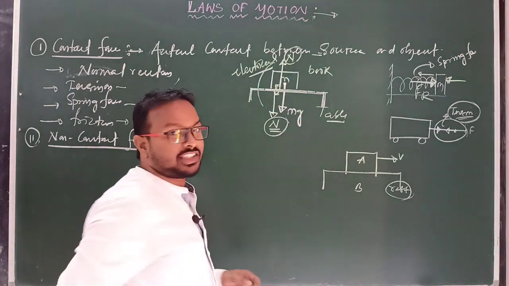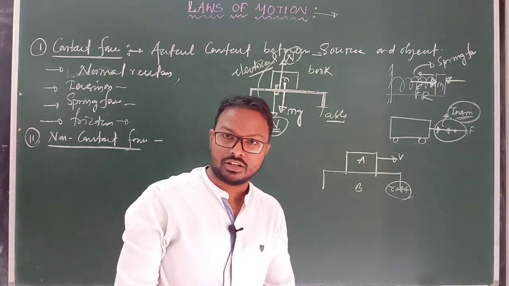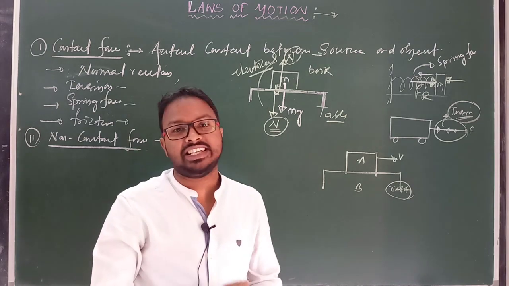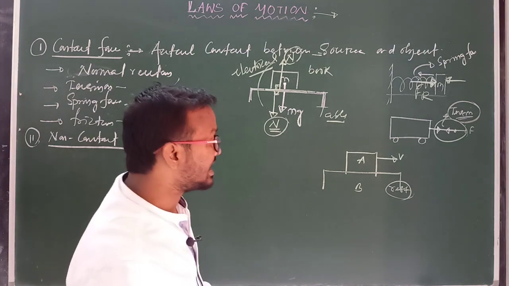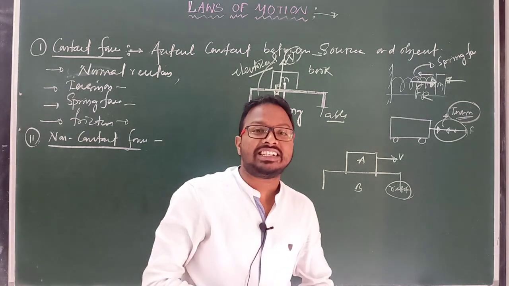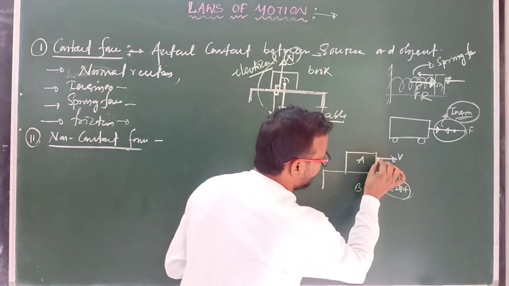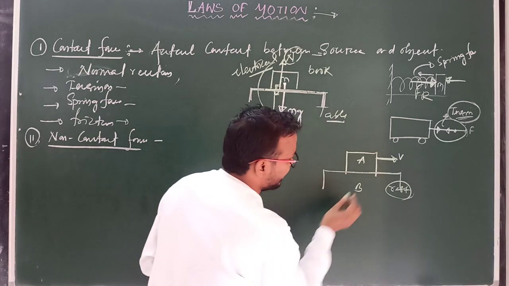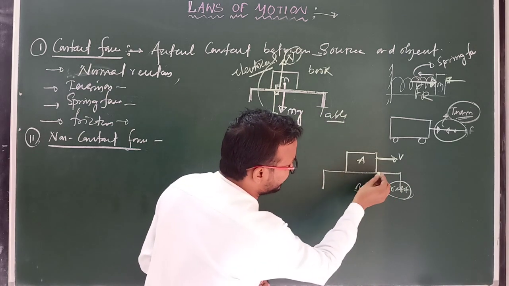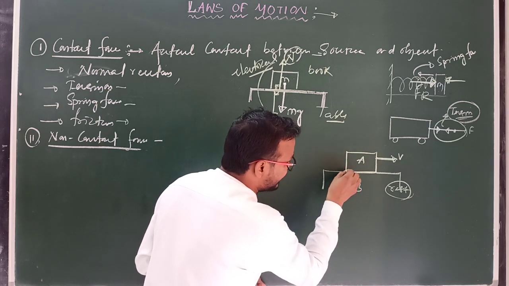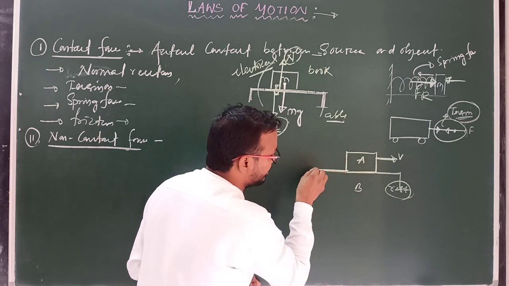Perpendicular force is normal action, but tangential force is known as friction, and it always tries to decrease the velocity of the body, and it is always in the opposite direction of motion of the body. Clear? So if body A moves in this direction, then a frictional force develops between their contact surfaces, and that frictional force is always opposite to the direction of motion of the body.